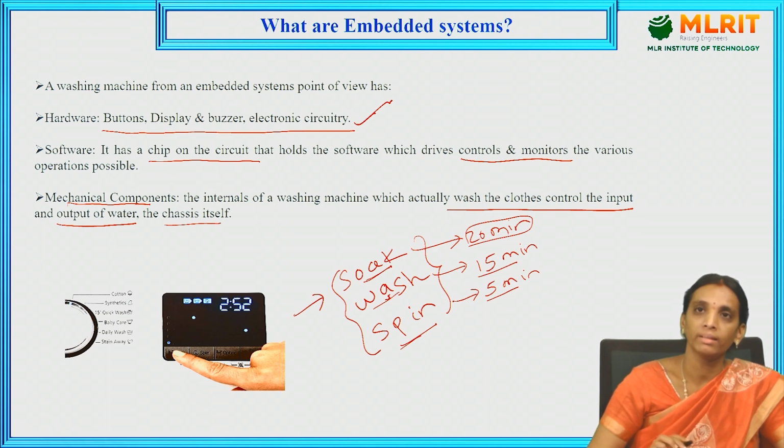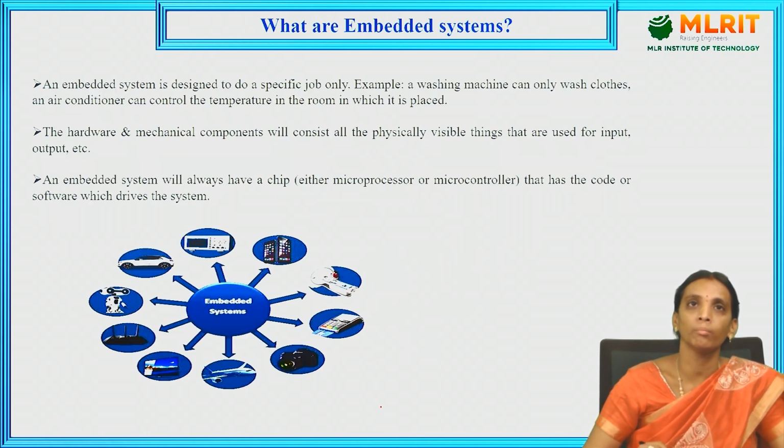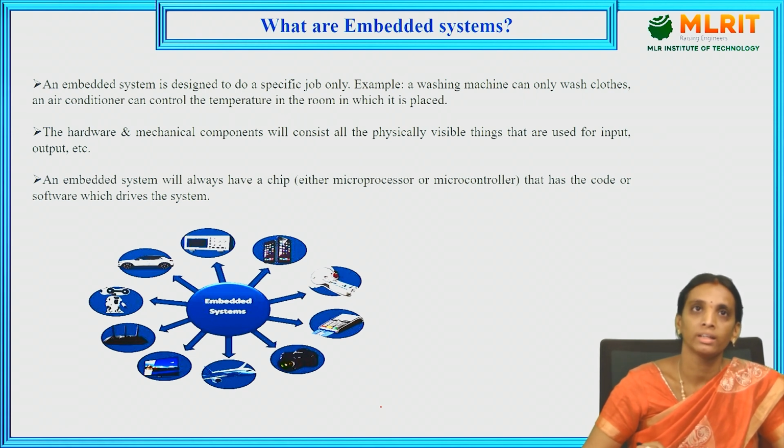That means we have to use fixed rules and a fixed plan for operating the system. So the embedded system is designed to do a specific job only. The washing machine can only wash clothes, it cannot do any other operation. The air conditioner can control only the temperature in the room. These are examples of embedded systems.